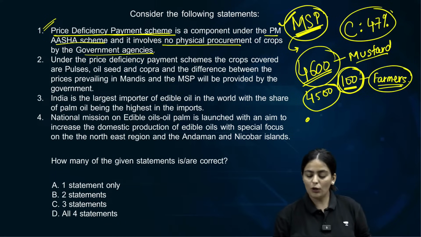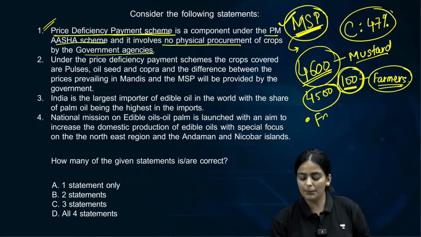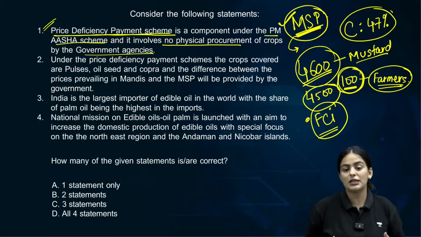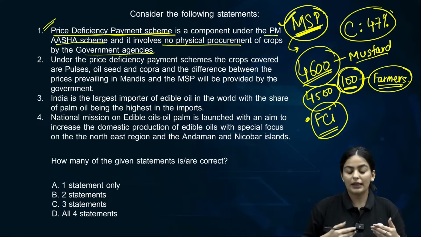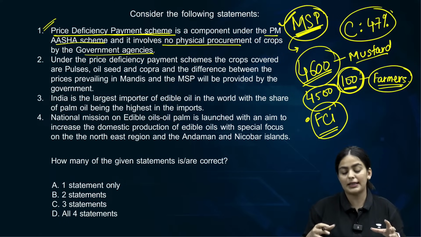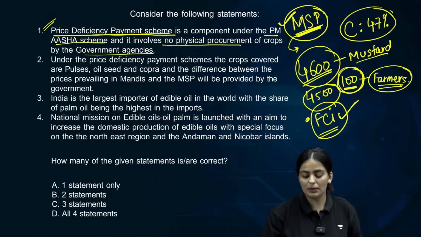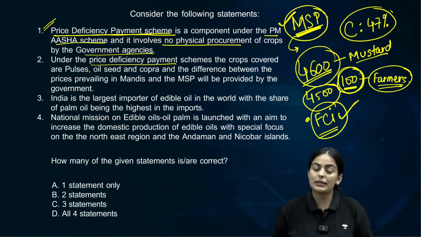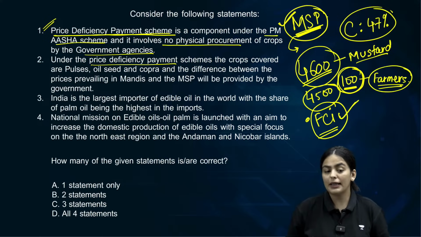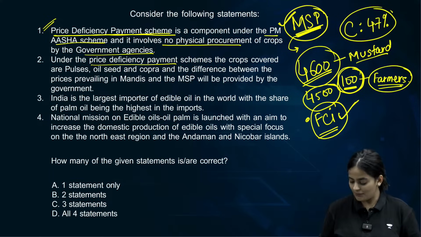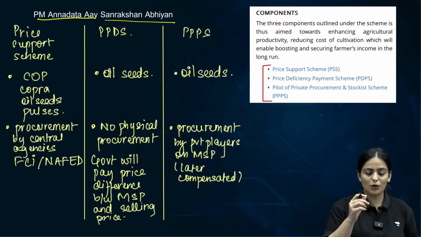Clear? All right. It also helps in removing the burden on FCI and other procurement agencies and states of taking the procurement and keeping it in particular godowns, etc. So it removes that responsibility. The second statement is, under the price deficiency payment scheme, the crops covered are pulses, oilseeds and copra. Is this correct? Please understand that in this scheme, when you are talking about PM ASHA, please look at this here.